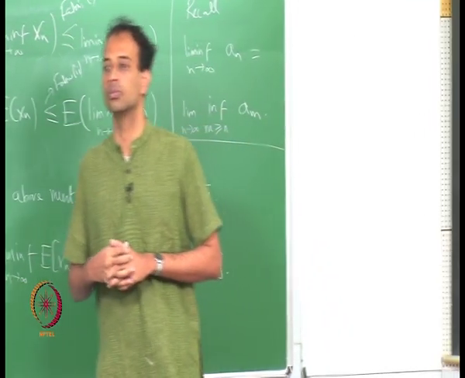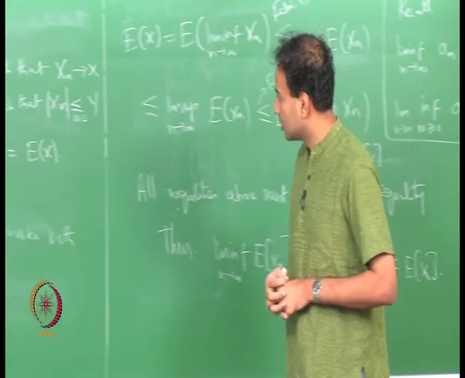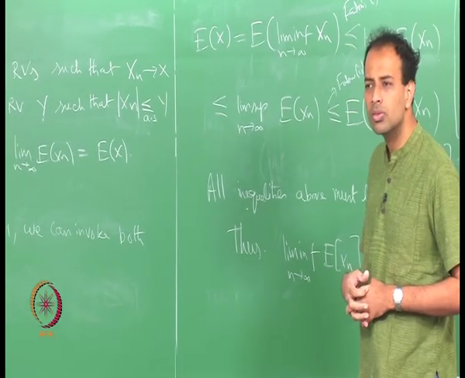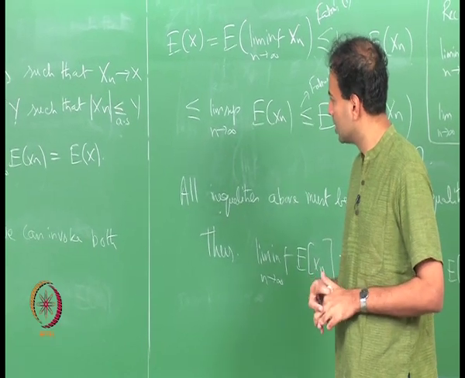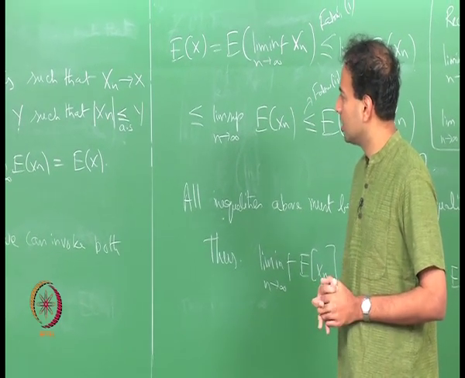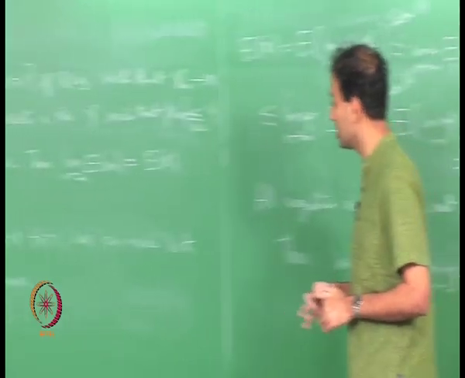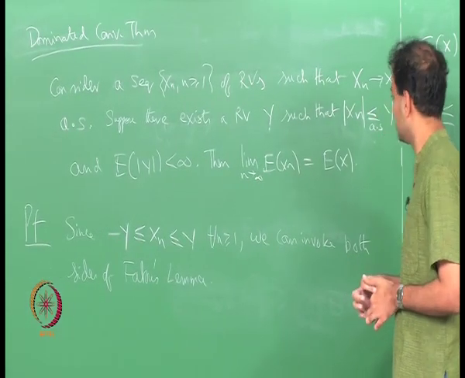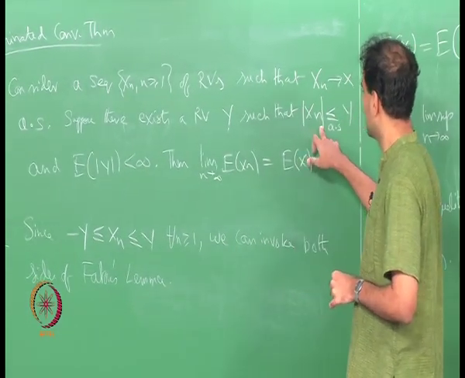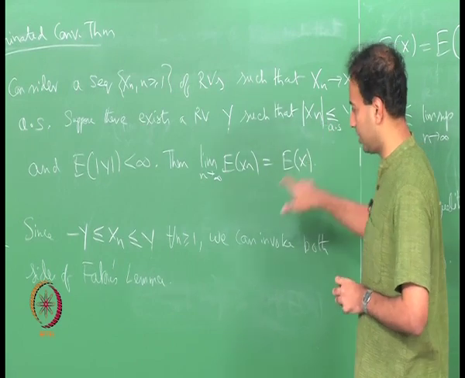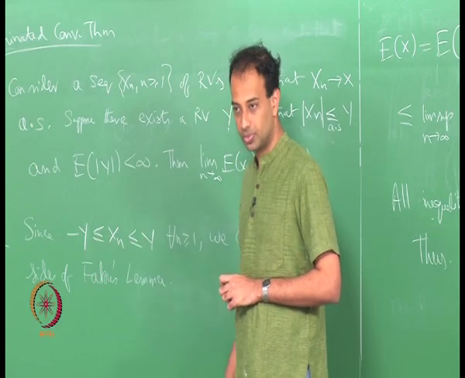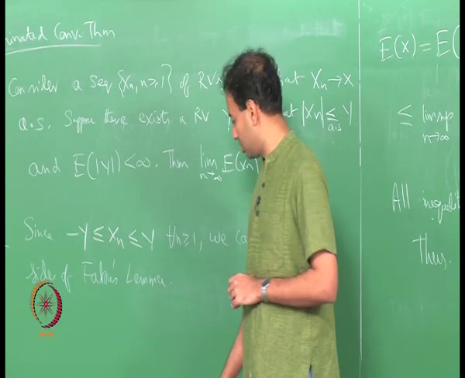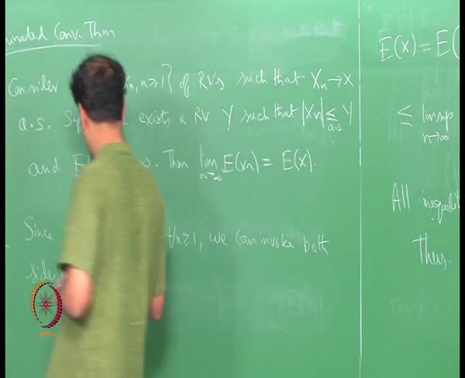Is there any difference between saying this and saying that the limit of expectation of mod x n is less than infinity directly, without y? No, it is different, because Fatou's lemma needs this kind of situation.